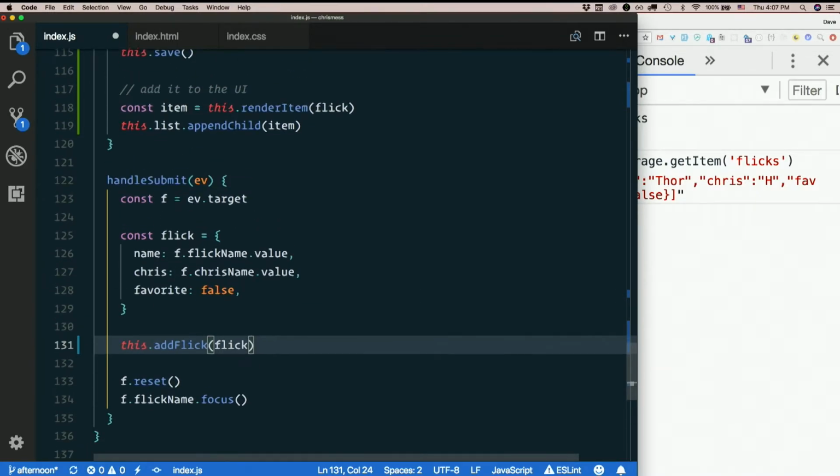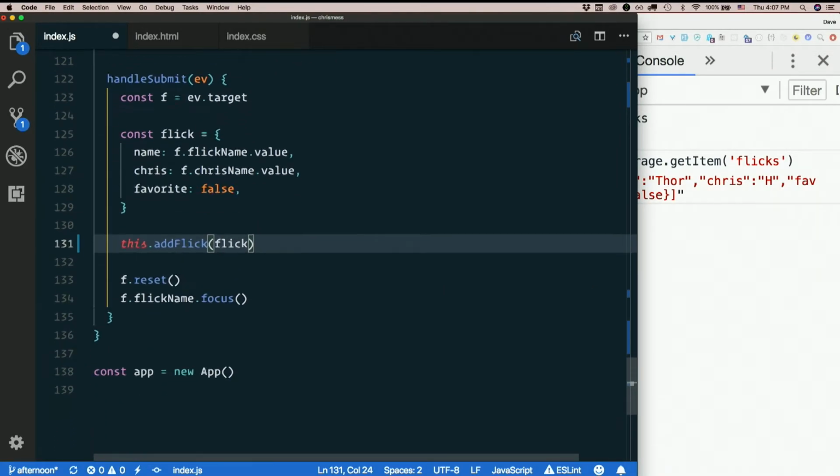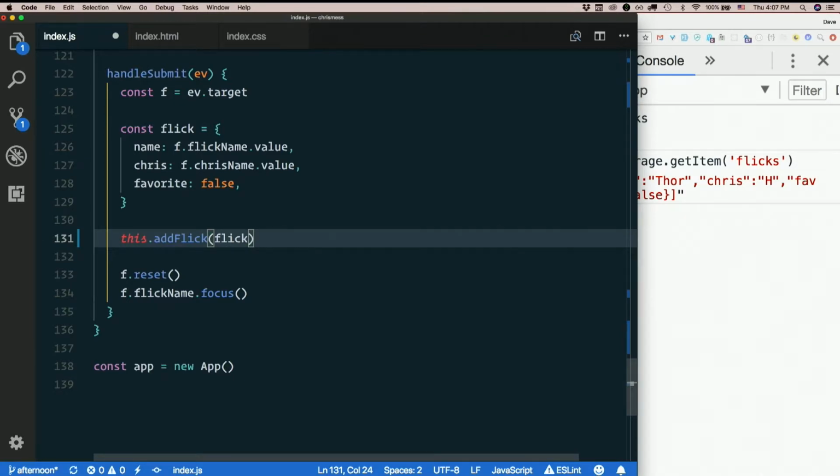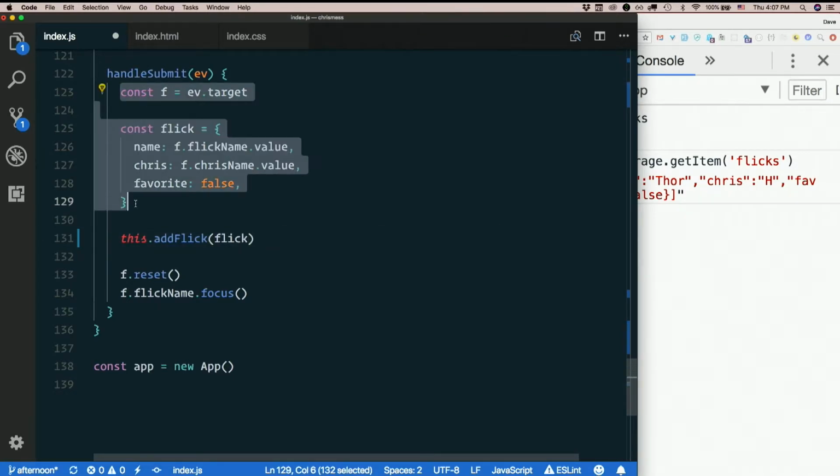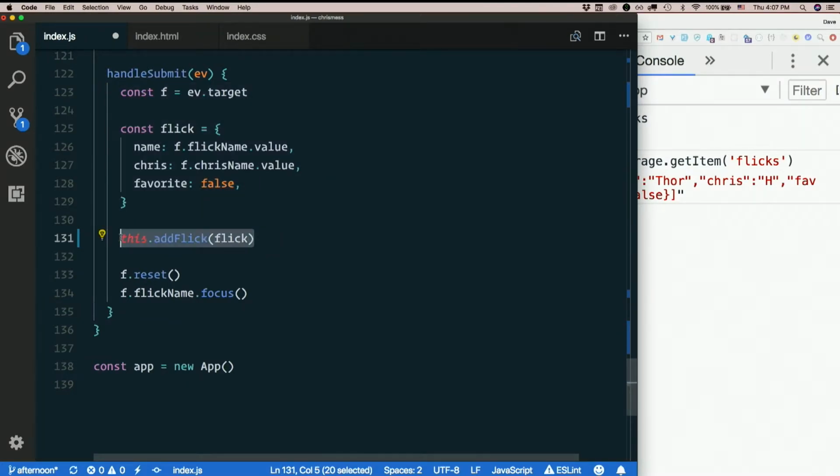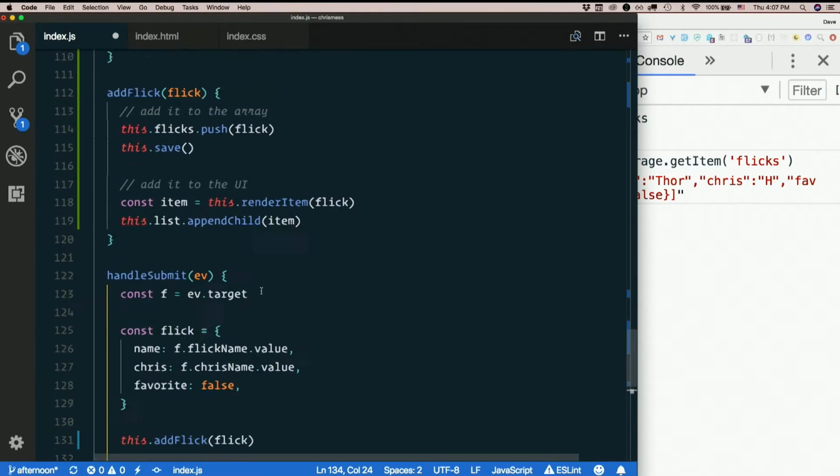You get that? So what I've done is just refactor handle submit, which now truly just deals with the form. It gets the data out of the form. It doesn't need to know what's involved in adding a flick. It just calls add flick. Then it resets the form and refocuses the first input.